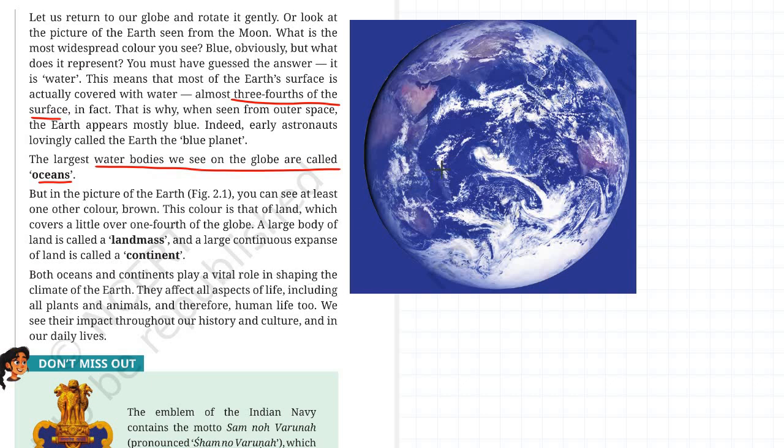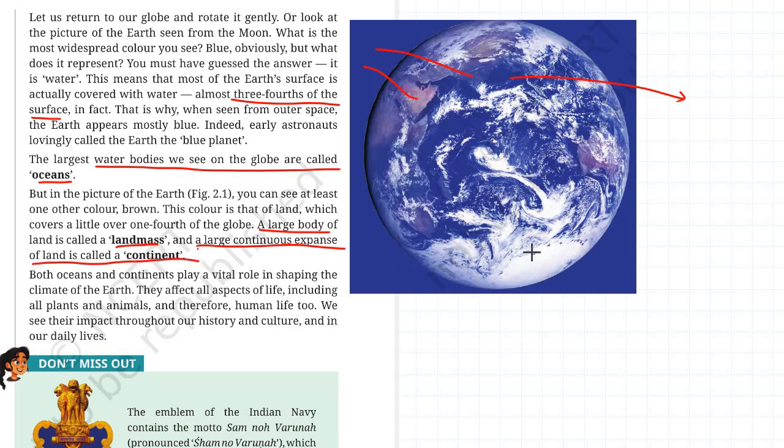Now, along with this blue ocean or seas, you also see a different color, the sandy color over here, right? They belong to basically land mass. And a large piece of land is land mass, and a large continuous expanse of land is called a continent.